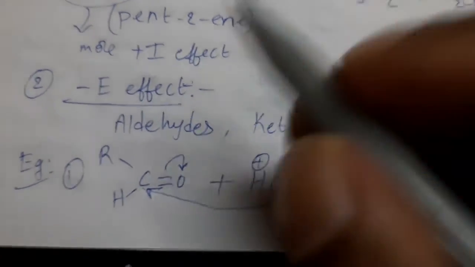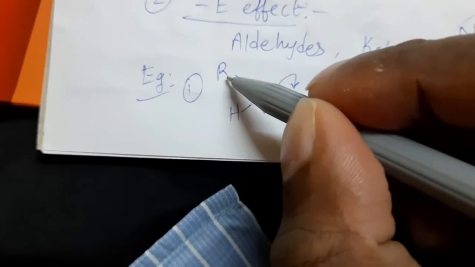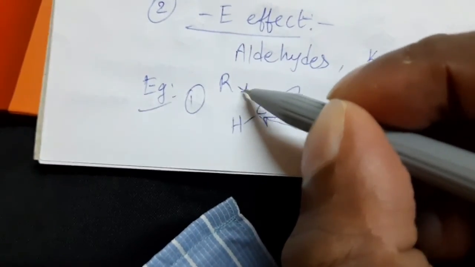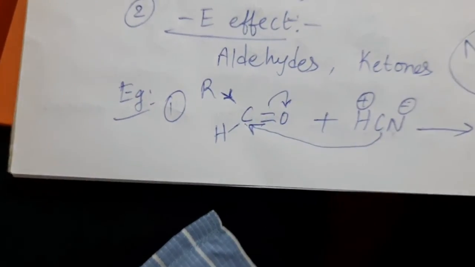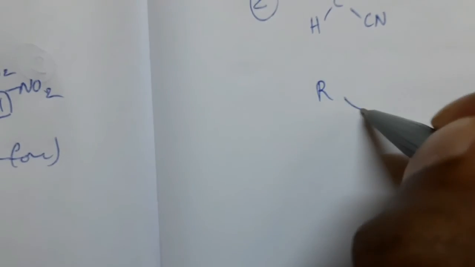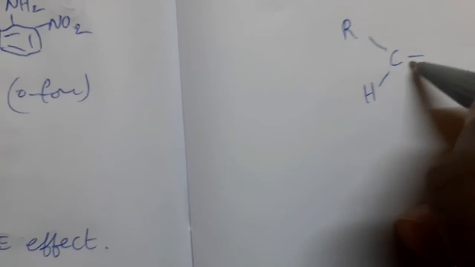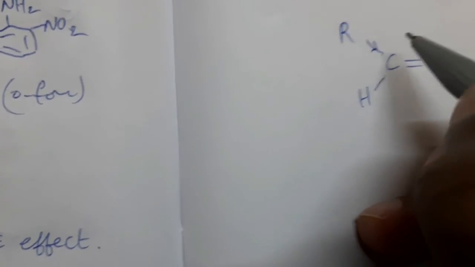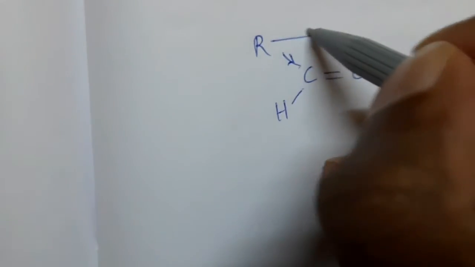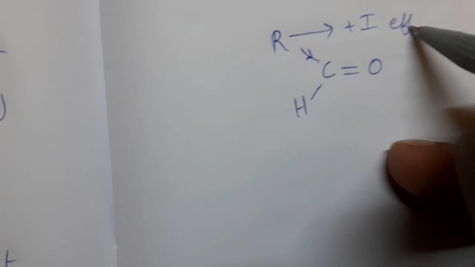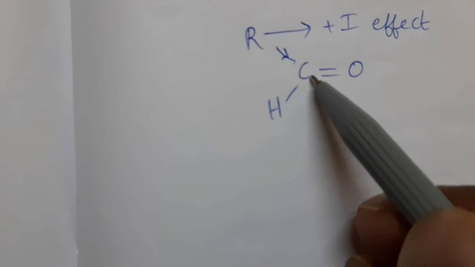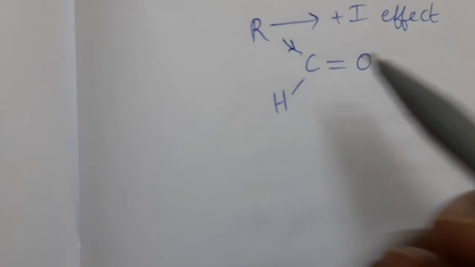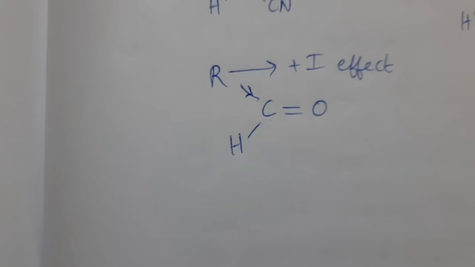Here, this alkyl group produces positive inductive effect. Alkyl group produces plus I effect. See here, RCH double bond O. This alkyl group produces plus I effect. If more positive charge is developed on this carbon atom, then nucleophilic addition takes place with very high speed.